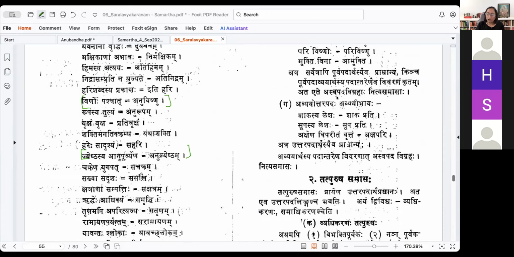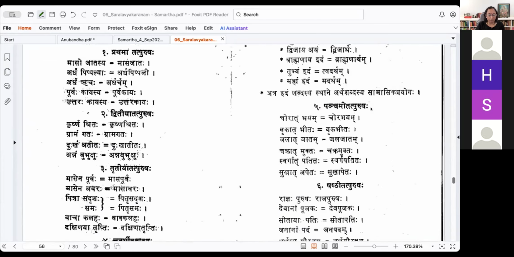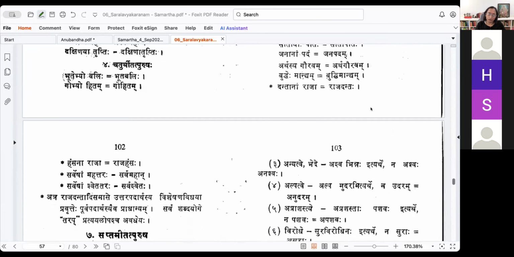Kripaluhu. Kripaluhu asti. Dayaluhu was there. Dayate iti dayaluhu. But it should be in Taddhita. No, Kripam Lati. Kripam Lati. That's what I found. Is it correct? Yeah. So instead of that, I think you need to look at where is Dayalu. It is in Taddhita.